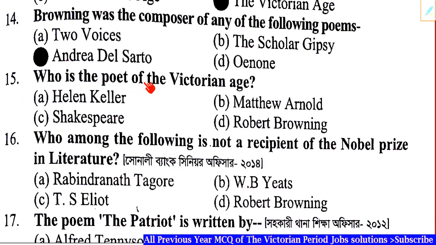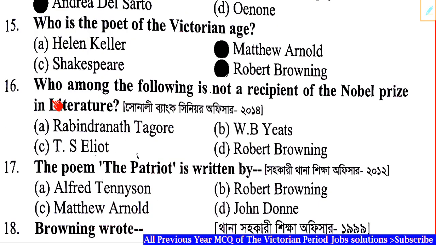Question number 15. Who is the poet of the Victorian Age? Correct answer: Options B and D, Matthew Arnold and Robert Browning. Question number 16. Who among the following is not a recipient of the Nobel Prize in Literature? Correct answer: Option D, Robert Browning.